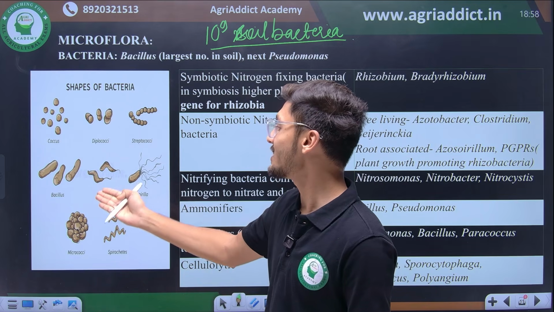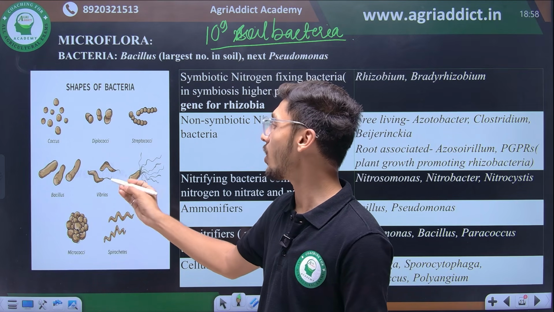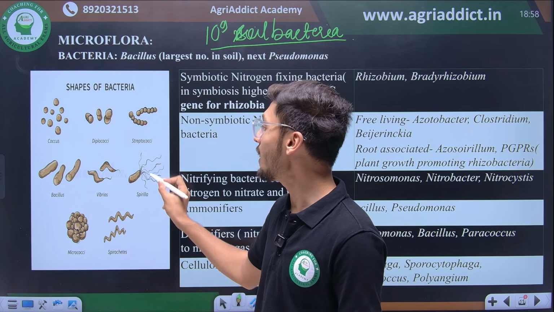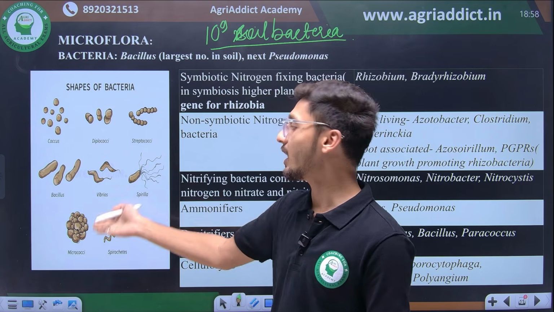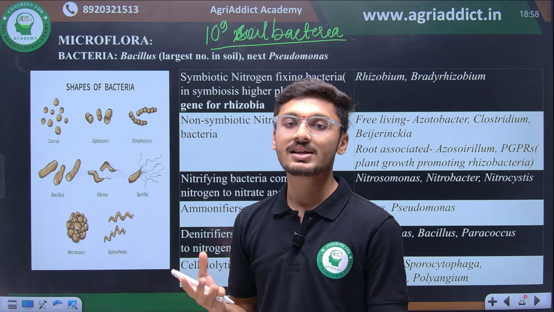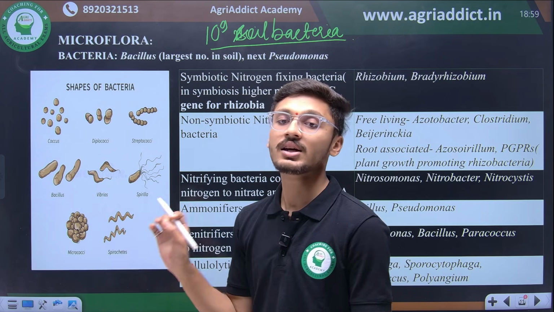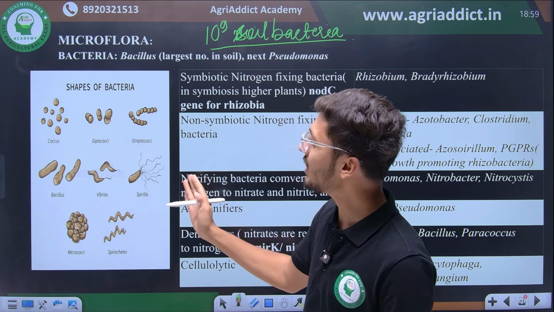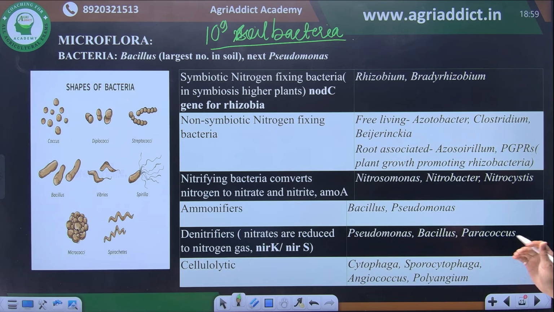Then we have the bacillus genus, and then we have vibrio. Vibrio are comma shaped. Then we have spirilla. Spirilla have a tough flagella on one end. Then there are micrococci. Numerous streptococci combine to form micrococci, and then there are spirochetes shape of bacteria. This is very simple but important, because this can be a source of match the following questions.